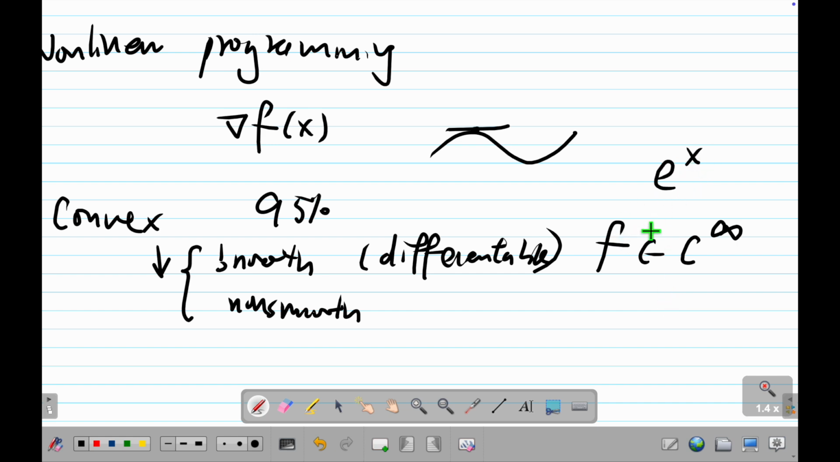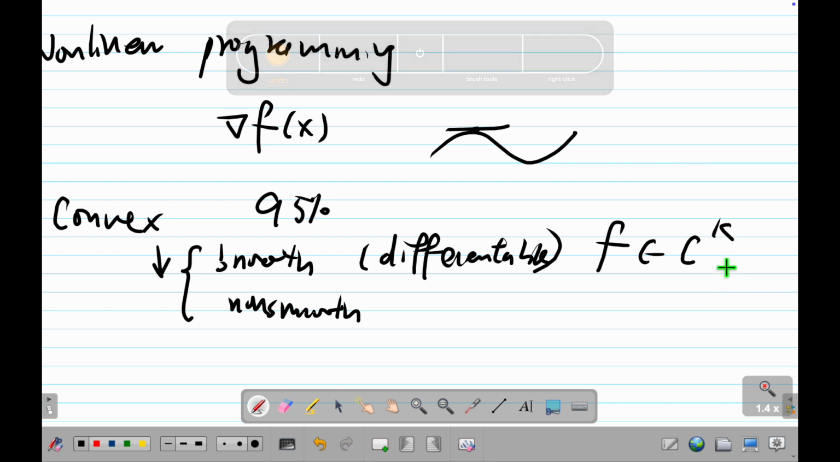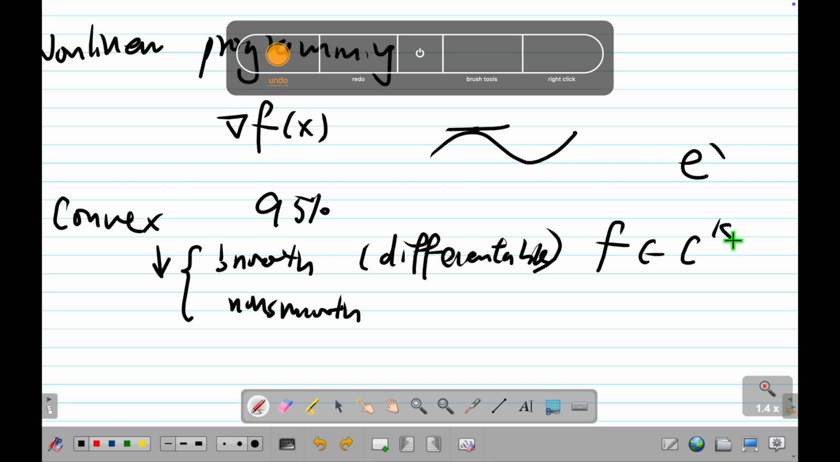But in optimization, smooth does not mean this. Smooth means C something. It does not need to be this kind of thing. So, for example, x squared, we also consider this as C infinity. But in optimization, after second order derivative, it becomes 0 and we don't care. But, okay, so this is smooth.